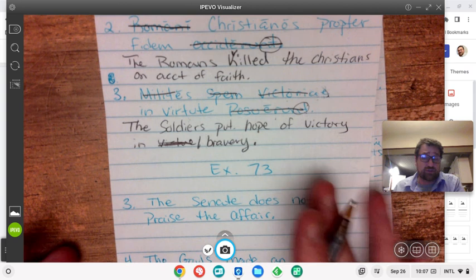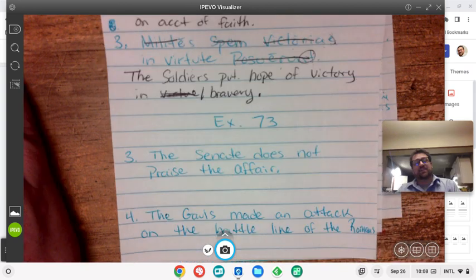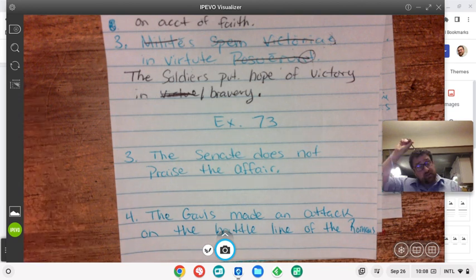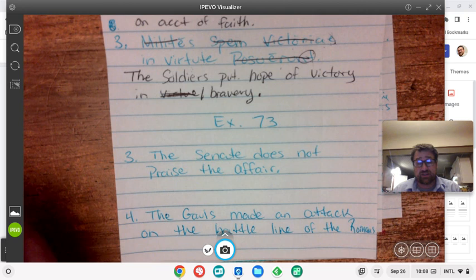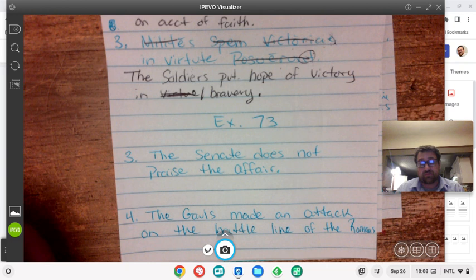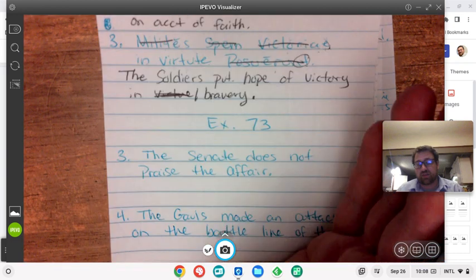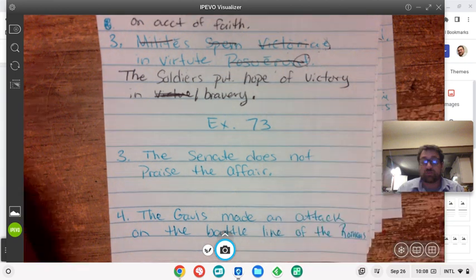All right. Switching to exercise 73, the Senate does not praise the affair. For this, you're going to want to have your book handy because now that we're in the fifth declension and about to end the fifth declension, you got a lot of vocab lists from throughout the book and a lot of different declensions. And so seeing the sentences in English, when you see them in Latin, you kind of remember what things mean. When you're seeing them in English, it's more often that you're going to need to go back and look for a word in your vocab that means that thing.